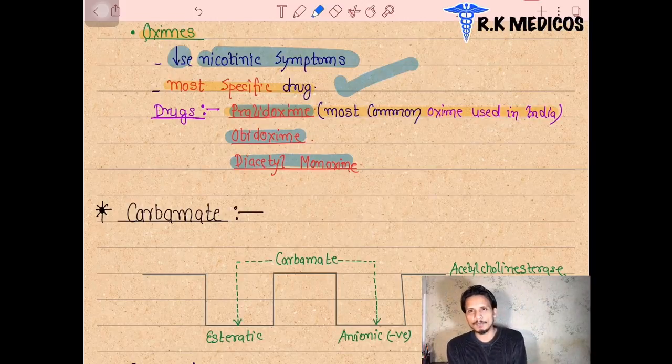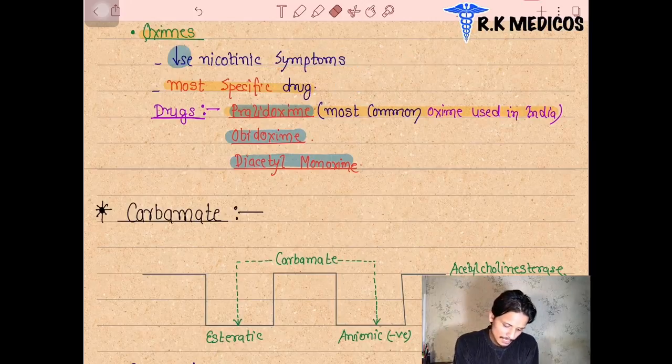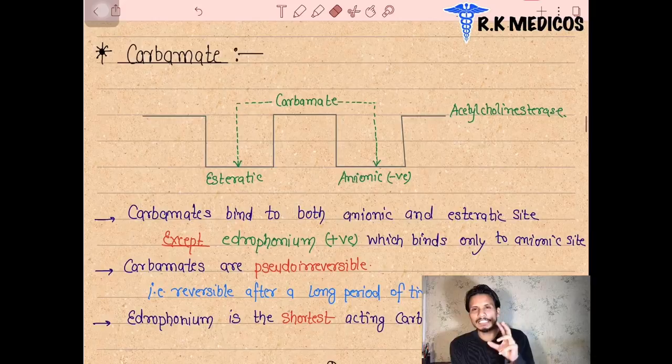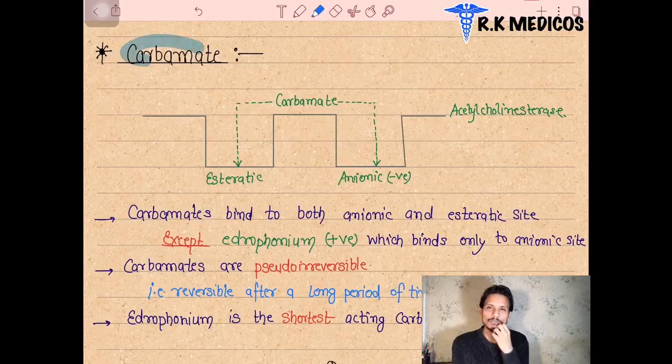Next group is carbamates. First we discussed the organophosphates. Carbamates is another group, in which the drugs bind to the acetylcholinesterase sites. Now we are going to discuss only anticholinesterase drugs. They are inhibitor drugs. They are indirect acting drugs. They are not going to bind directly to the receptor.